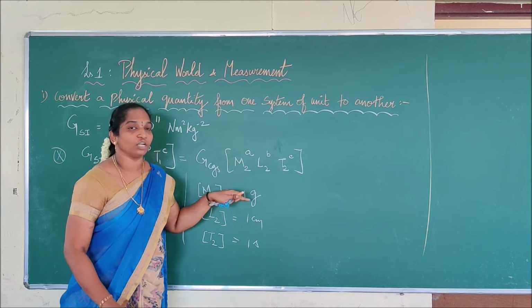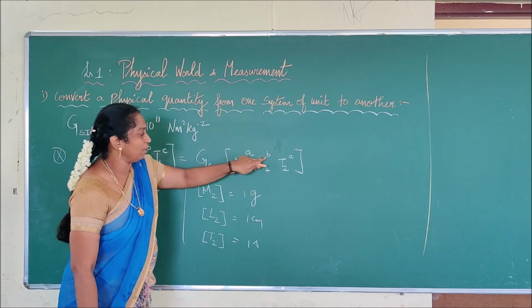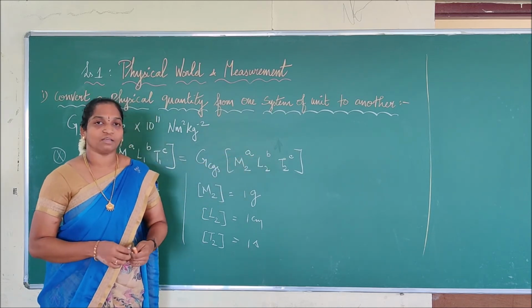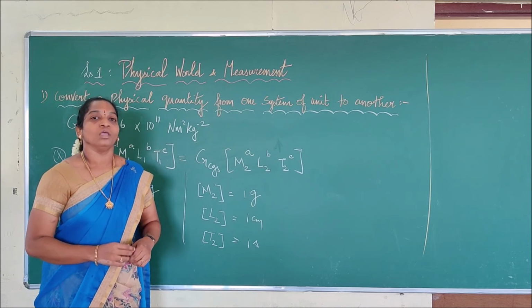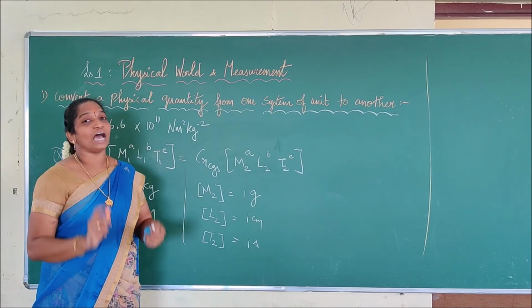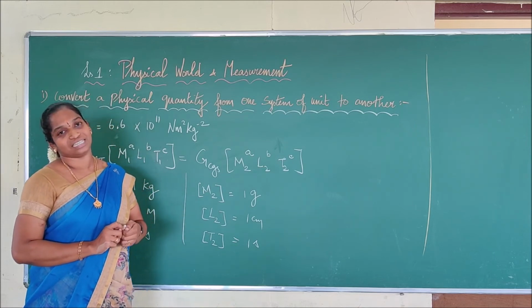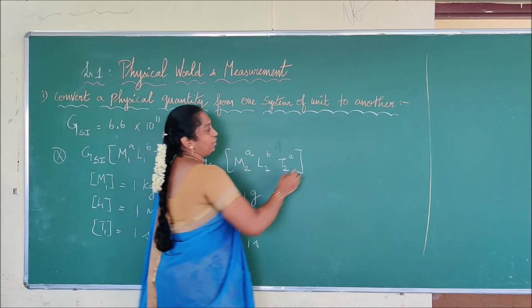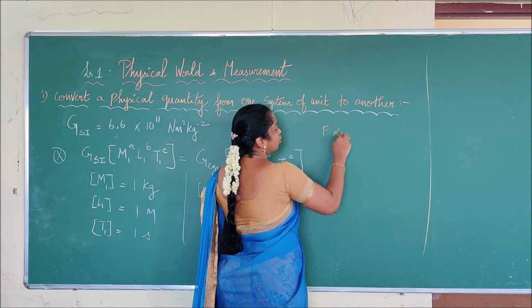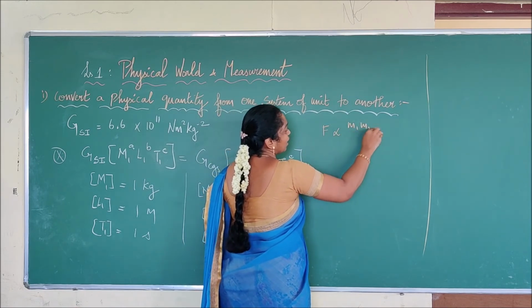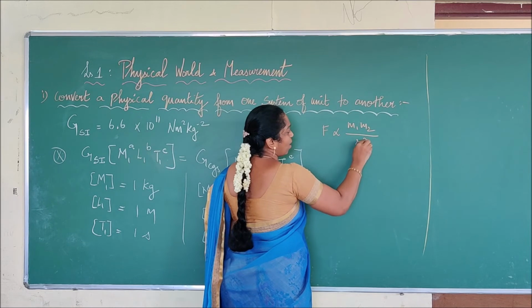Now what we have to define is A, B, C. We get the values of A, B, C from the dimensional formula of the gravitational constant, which we have already calculated. We know that F is directly proportional to the product of masses and inversely proportional to the square of the distance.